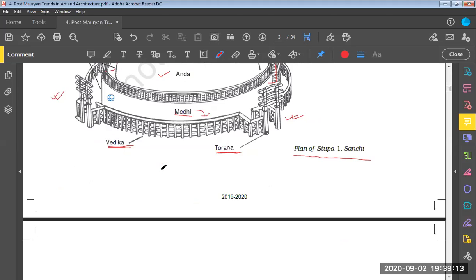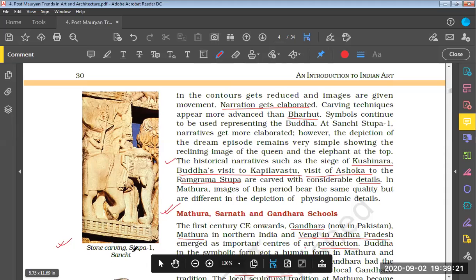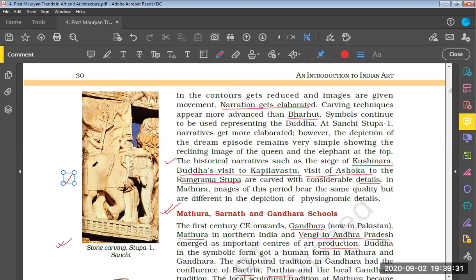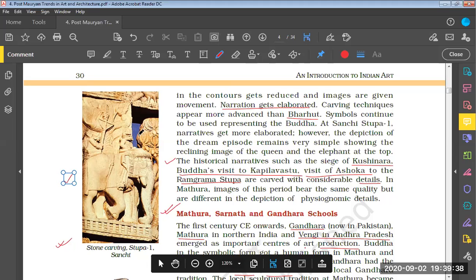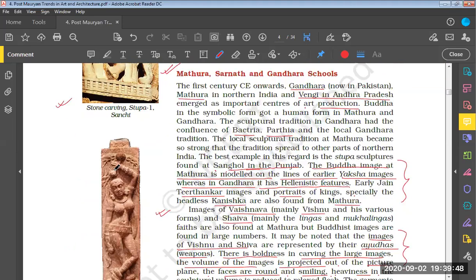Now let us move to the next image. This particular image, to the left of your screen, shows a stone carving at stupa number 1 at Sanchi. Here we can see the image of an elephant. This seems to be a very delicate and finely carved stone carving. It shows an elephant which is moving, and some other animals can also be seen over here.